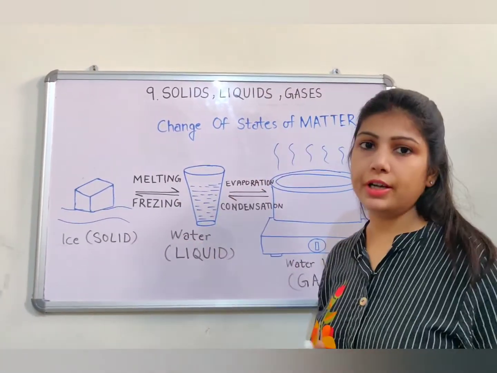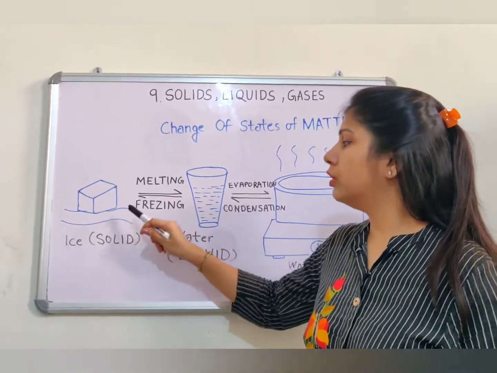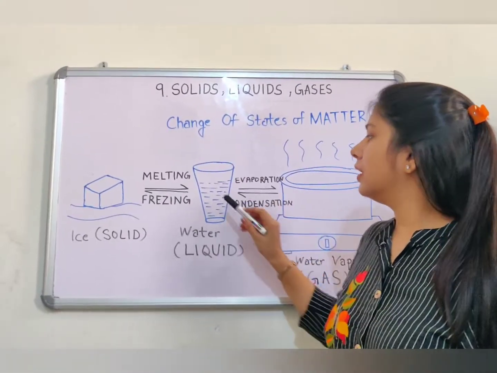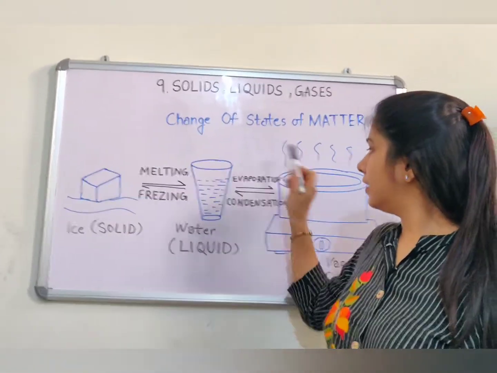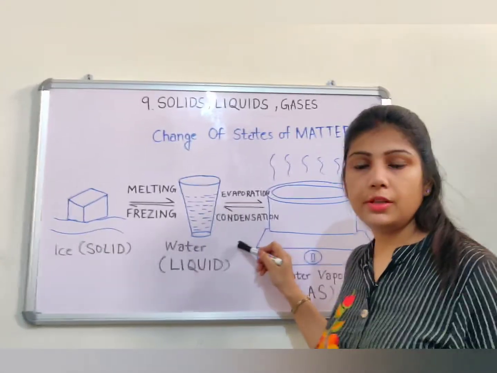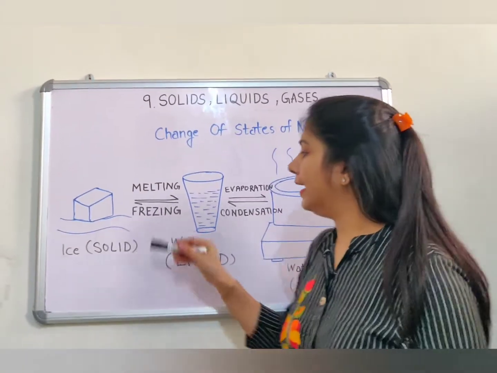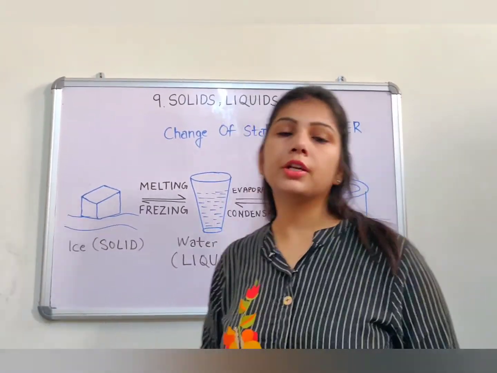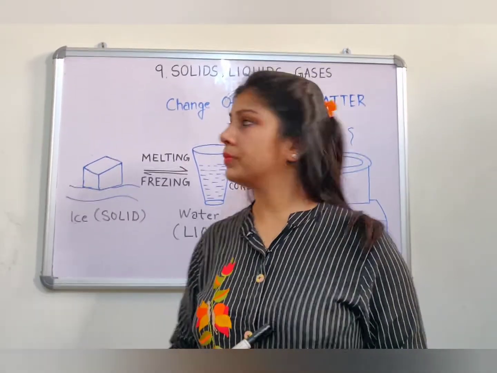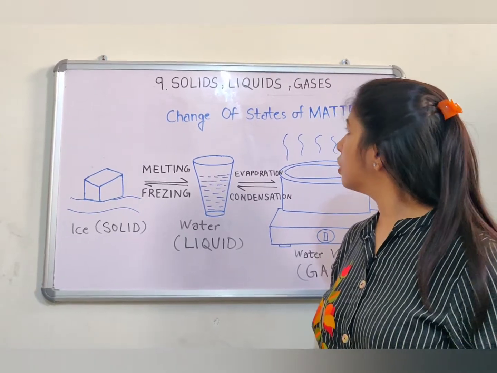So here we have studied 4 processes: melting, changing of solid state into liquid state; evaporation, liquid state into vapor state; condensation, that is the process of changing vapors into liquid form; and lastly freezing, in which we change liquid state of matter into solid state. So I hope this topic is clear to you now. Change of states of matter.